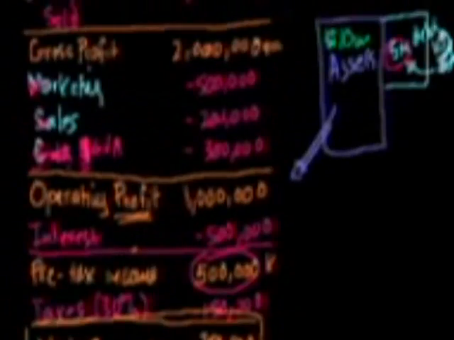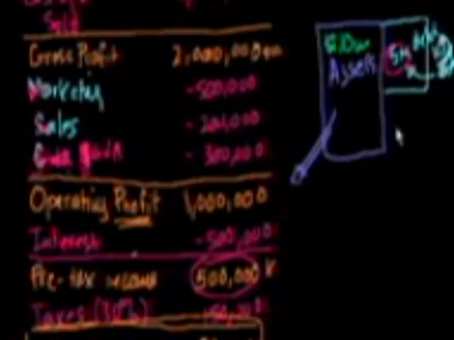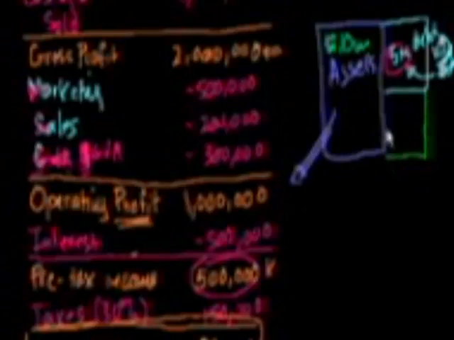So going back to our balance sheet, we had the $10 million asset. We had $5 million of debt. We know what's left over is the equity. So let me do that in a vibrant color. Equity is what's left over. Let's say this is all book value. So we have $5 million of equity. And when I say book value, that's just a fancy way of saying this is what our accountants say that we paid for the stuff. This is what we have on our books.